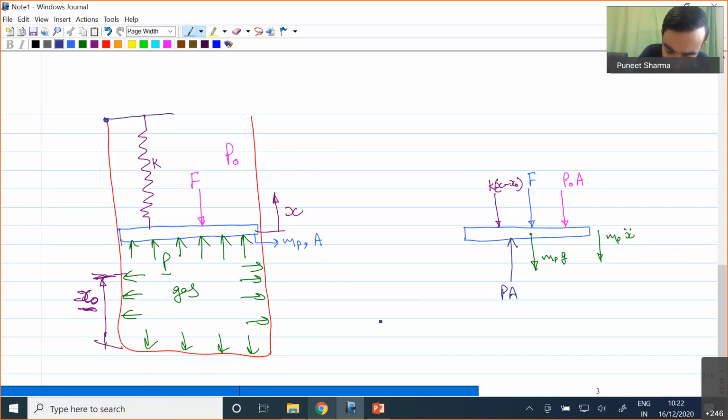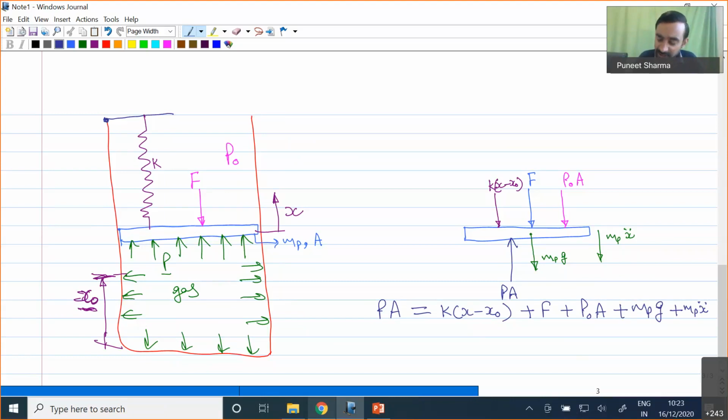We will find that P into A will be equal to K times (x minus x naught) plus F plus P naught into A plus Mp into g, plus Mp into x double dot. Okay, so this is now our force balance for this particular situation.